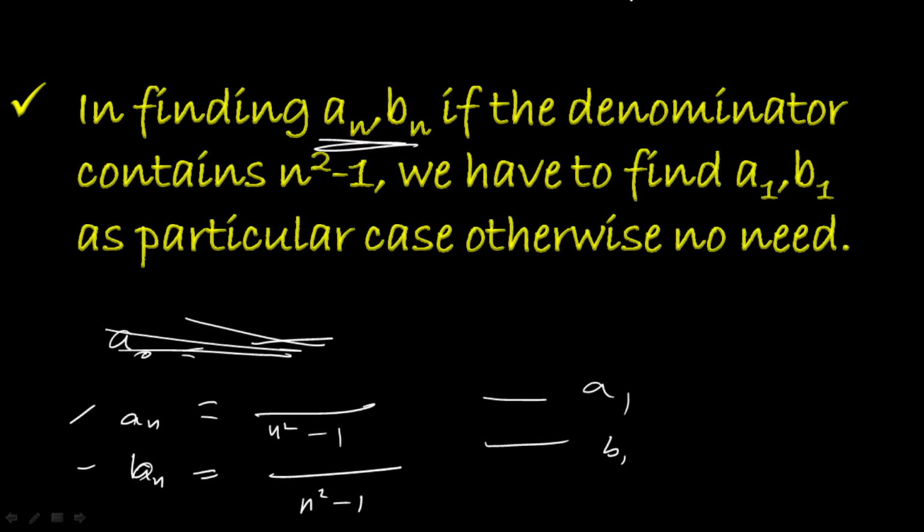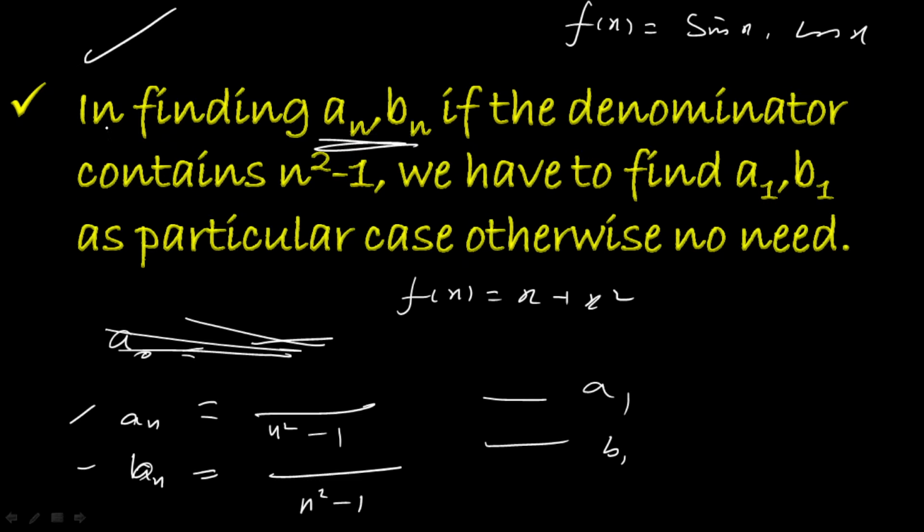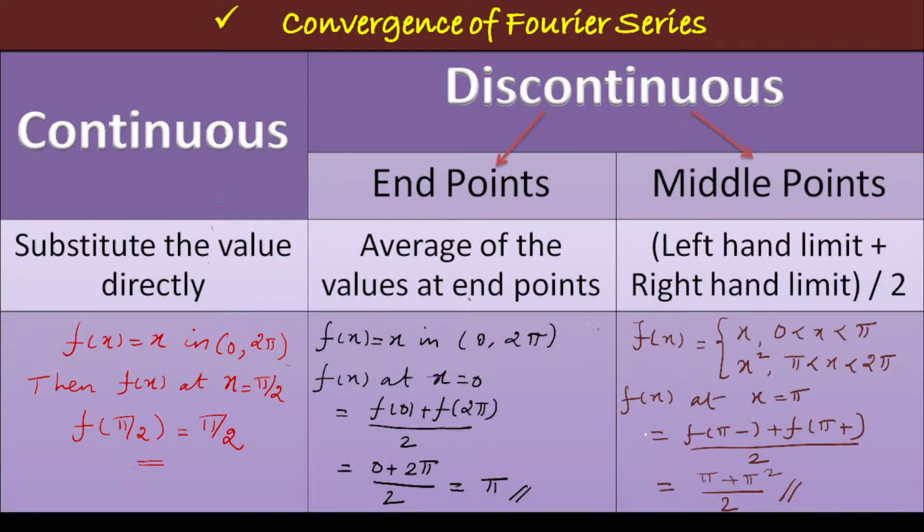So this holds only for the functions involving sin x, cos x. That is, if any given function involves trigonometric functions, then only we have these cases. Suppose a given function involves only algebraic terms, we need not worry about these cases. So these cases arise only for functions involving trigonometric functions. If so, we have to go for the particular case and calculate the values of a1 and b1.